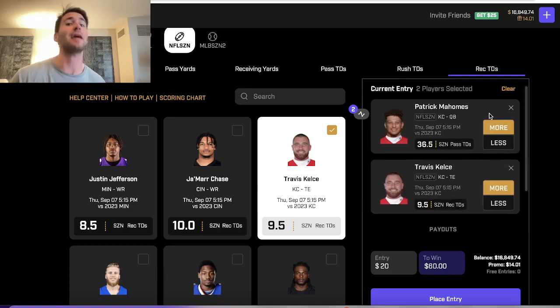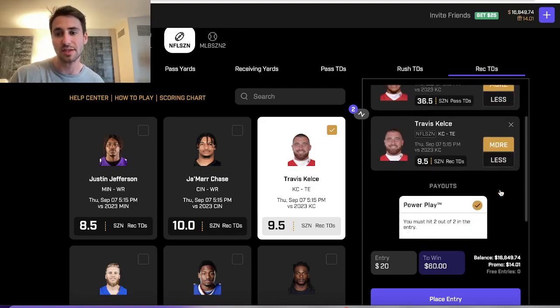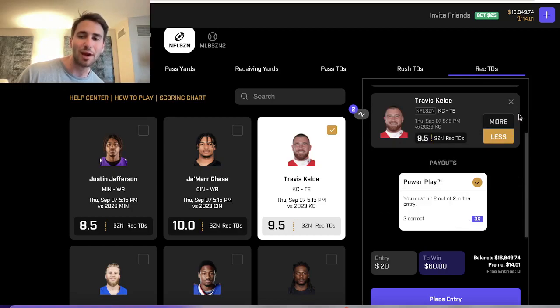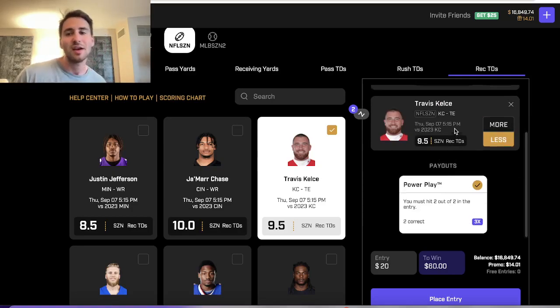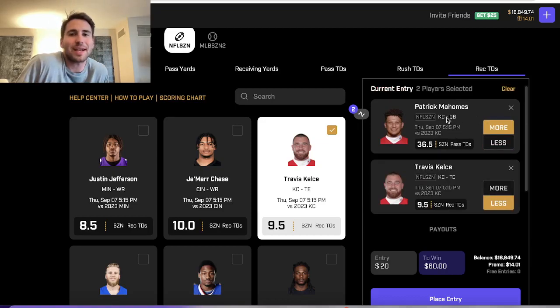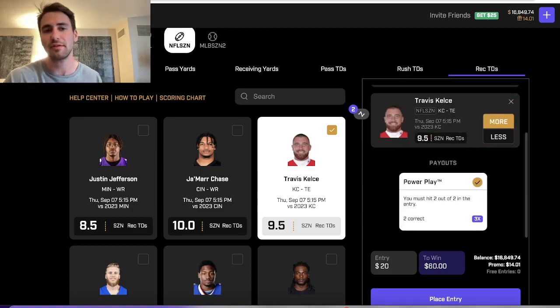If Mahomes has a gangbuster season and throws for 50 touchdowns, then Travis Kelce probably went over 9.5 receiving touchdowns. On PrizePicks you're getting the same payout on overs versus unders, so it wouldn't make any sense to take Mahomes over and Kelce under. You'd want to take both overs together because it's positively correlated.